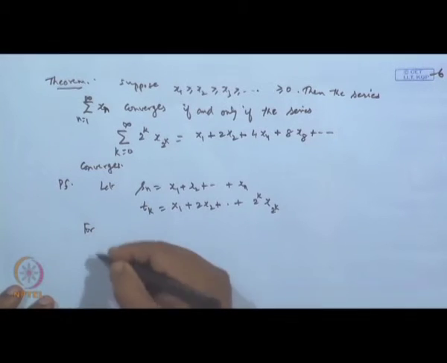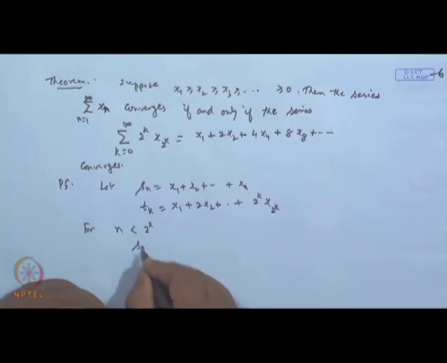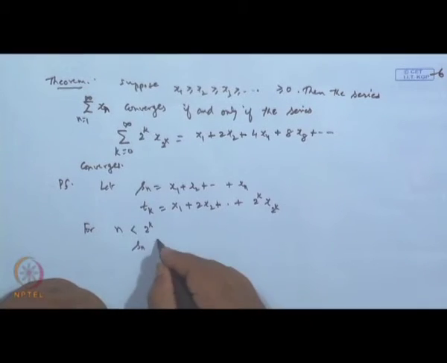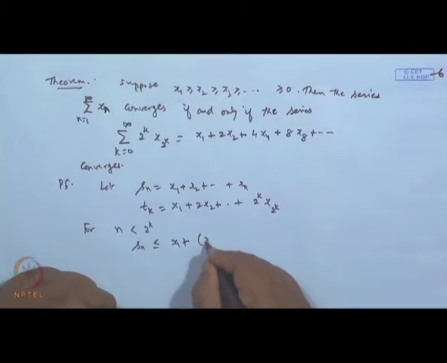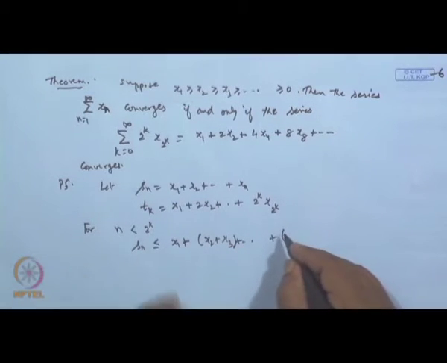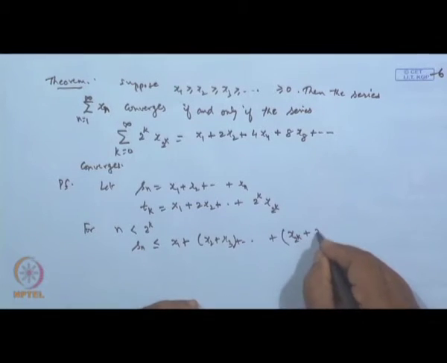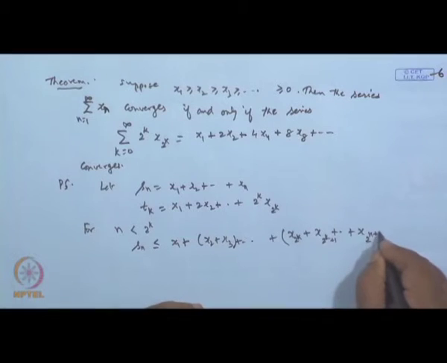Now, let us take the different cases. For n strictly less than 2 to the power k, the S n will be less than or equal to x 1 plus x 2 plus x 3, and so on, combined up to x 2 to the power k plus x 2 to the power k plus 1 up to x 2 to the power k plus 1 minus 1.